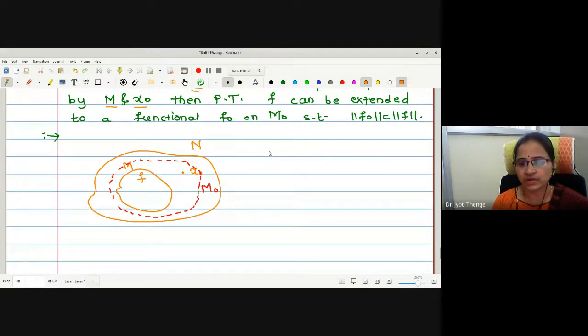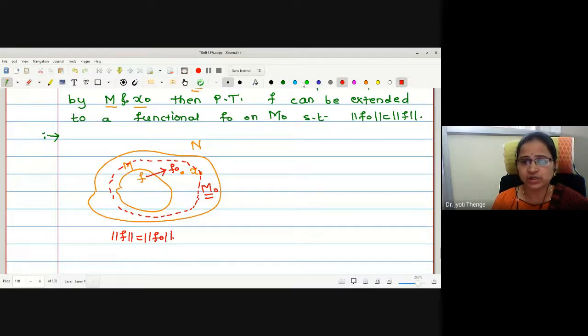Yes, whatever is the basis of M, we add the element x naught to it, and the new space formed is called the space M naught. Then we want to prove that the functional defined on M can be extended to a functional f naught defined on M naught such that the norm values of both functionals are equal.